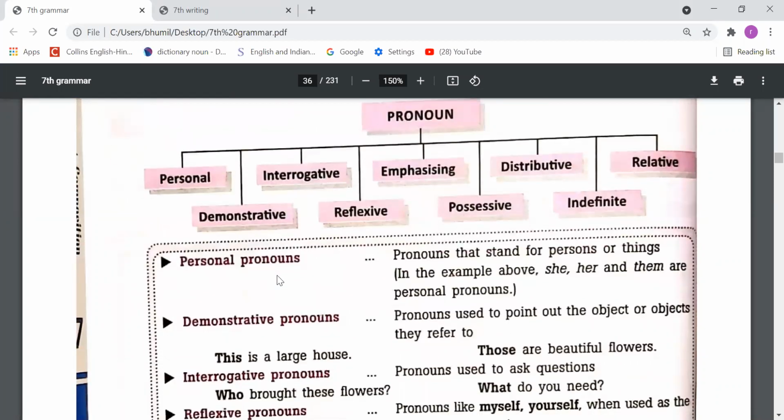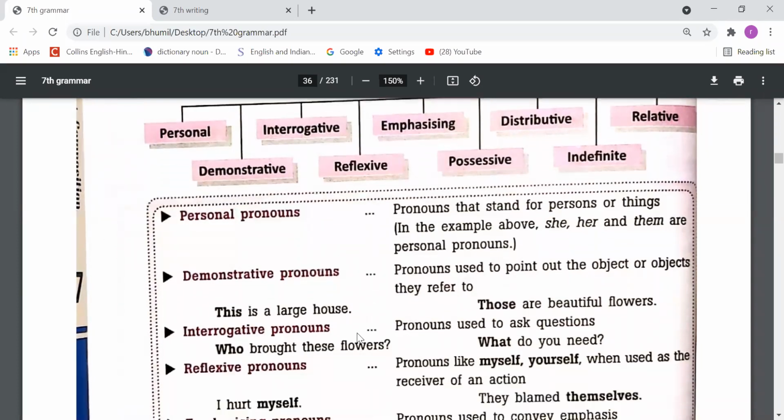Firstly, let's understand about personal pronouns. Pronouns that stand for persons or things. In the example above, she, her, and them are personal pronouns. So dear students, I have taught you about first person, second person, third person. So which pronouns are used for first person or second person or third person? Those pronouns are called personal pronouns, like I, we, you, he, she, it. Right. So these words are called personal pronouns.